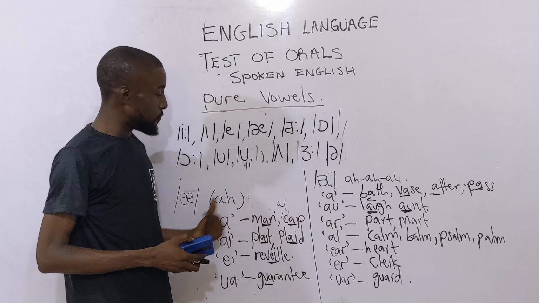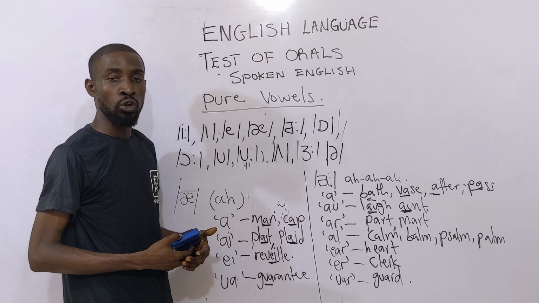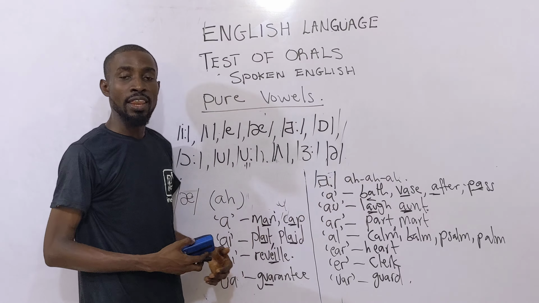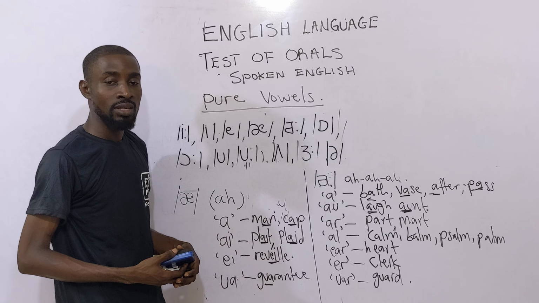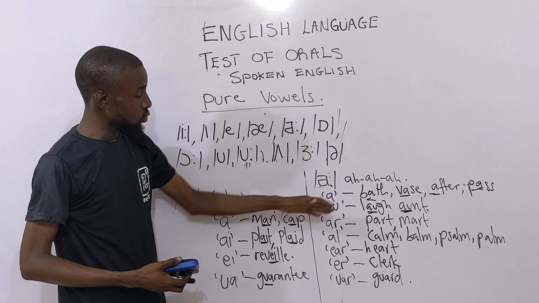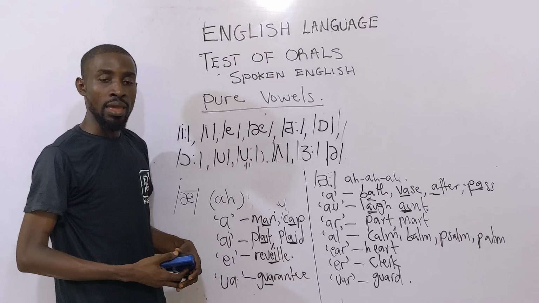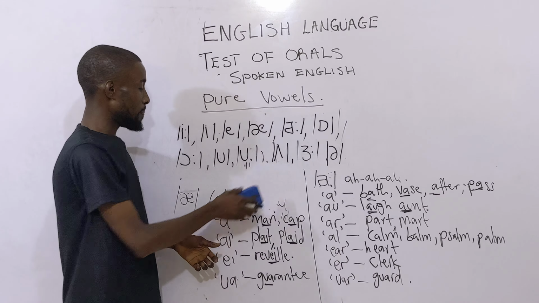Then we have a senior to this, a longer pronunciation of A, which is R, as we find here. Then we have varieties of letters or spellings under this long A. And we have the single A. In this case, we have bath, bath.